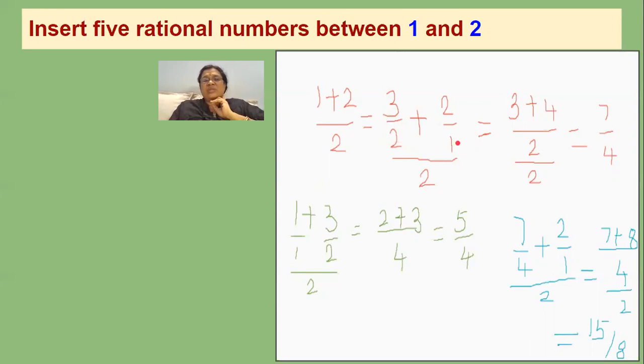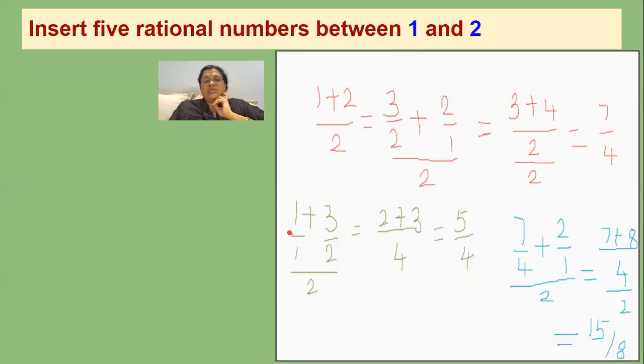Here this is 2, here it is 1. When you cross multiply, 2 into 1, you'll get 2, and you'll get 4 here. Again here, when you cross multiply, you'll get 3. So this is 3 plus 4 by 2, this is 7. This 2 and this 2 multiply together, you'll get 7 by 4. So 7 by 4 is the fractional number which comes between 3 by 2 and 2.